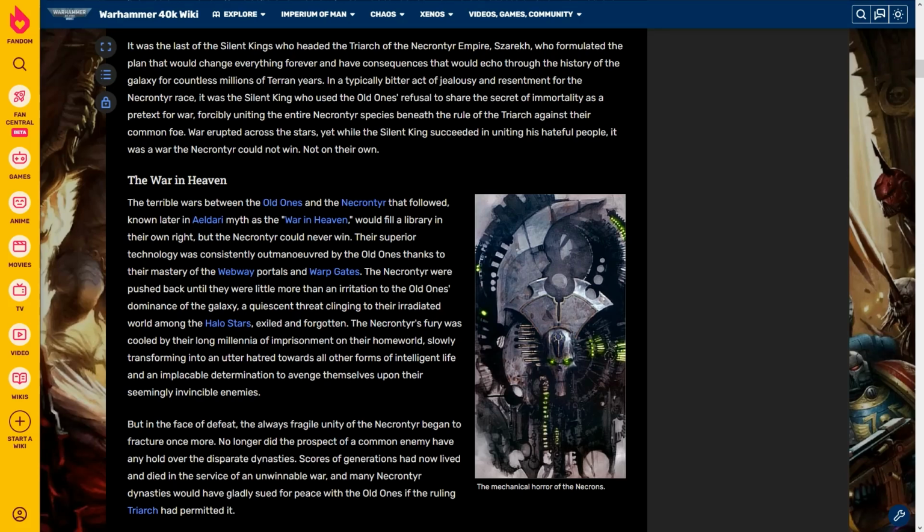The mechanical horror of the Necrons. The War in Heaven. The terrible wars of the Old Ones and the Necrontyr that followed, known later in Aeldari myth as the War in Heaven.